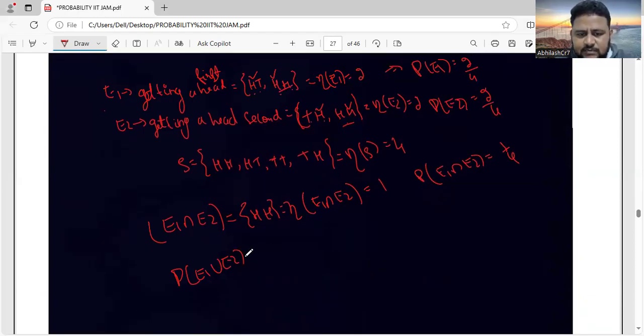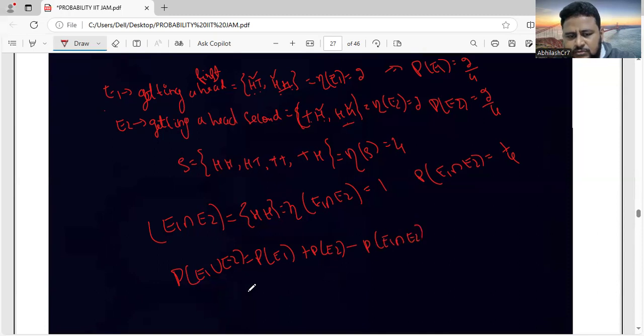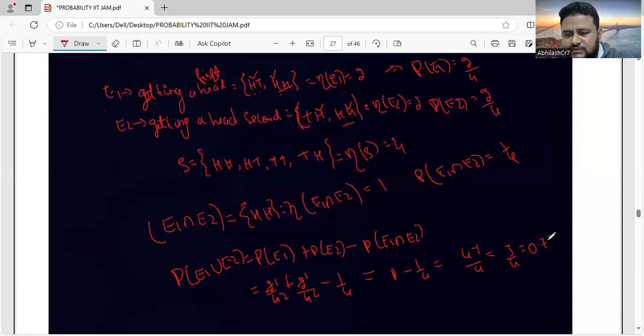So this formula is nothing but P of E1 plus P of E2 minus P of E1 intersection E2. So this will be equal to 2 by 4 plus 2 by 4 minus 1 by 4. 2 by 4 plus 2 by 4 is 1 by 2 plus 1 by 2, which is 1. 1 minus 1 by 4 is 4 minus 1 by 4, that is 3 by 4. 3 by 4 is nothing but 0.75.